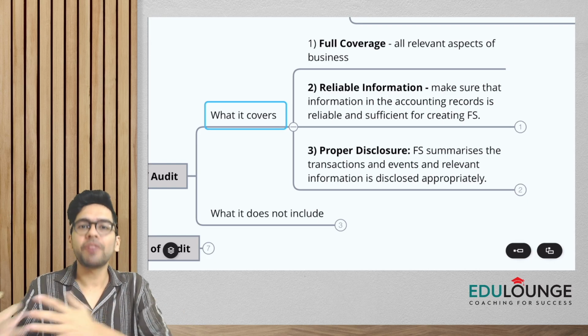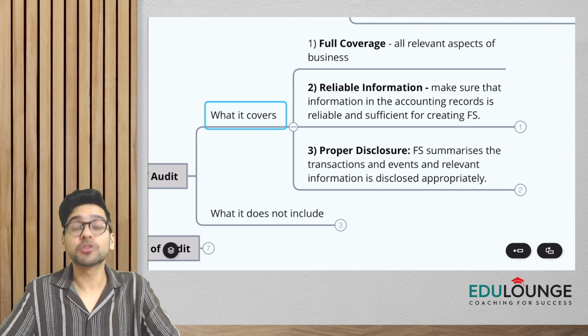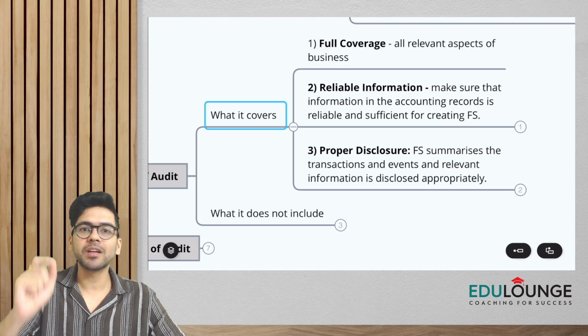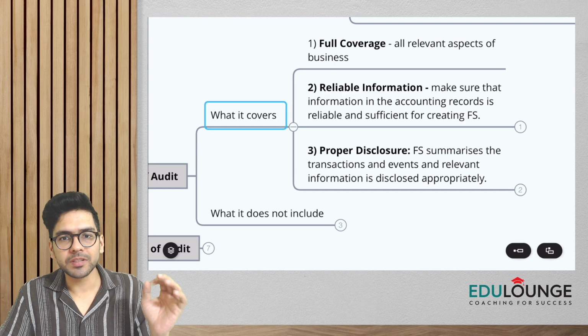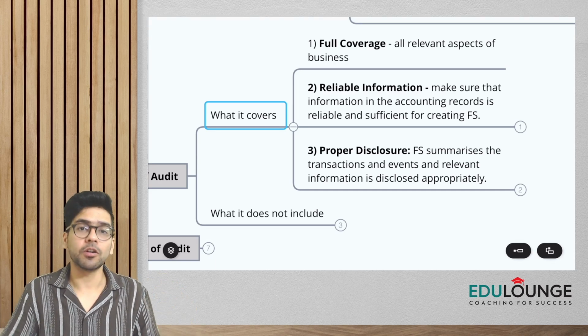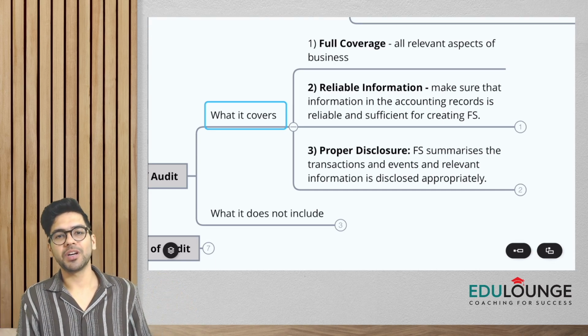So as a part of the scope of audit, we have to see whether there is reliability of information, because reliability of which information? Basically information in the accounting records, it should be reliable as well as sufficient, okay.